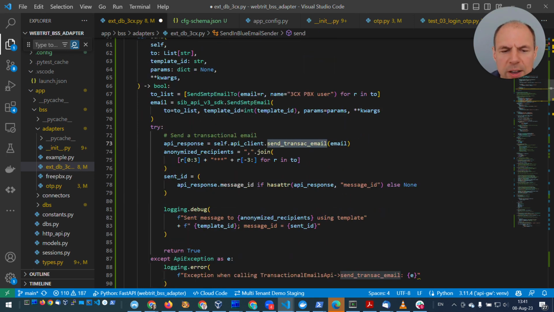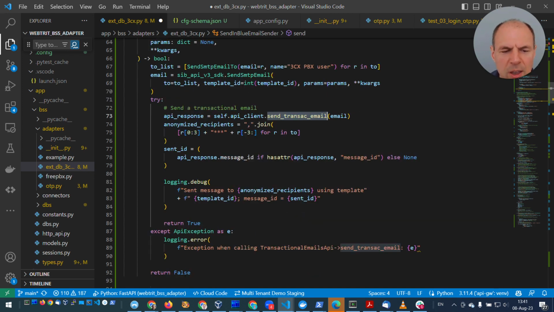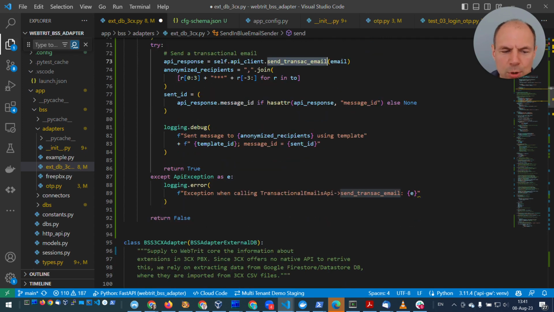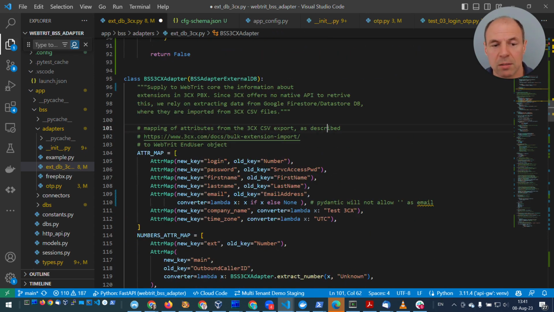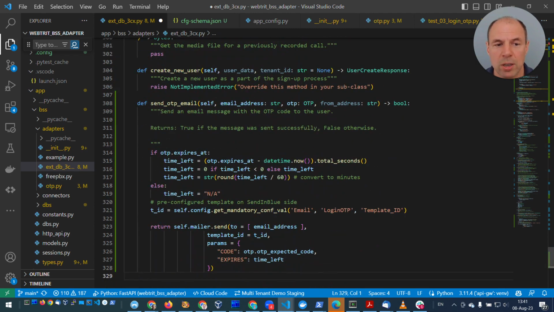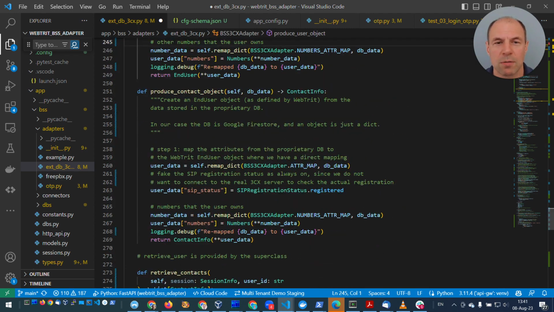If everything's fine, we log the message, the emails in anonymized format, so we don't get in trouble with GDPR or something, and return true. Otherwise, we return false. And this is it. We are ready to start testing our 3CX adapter.